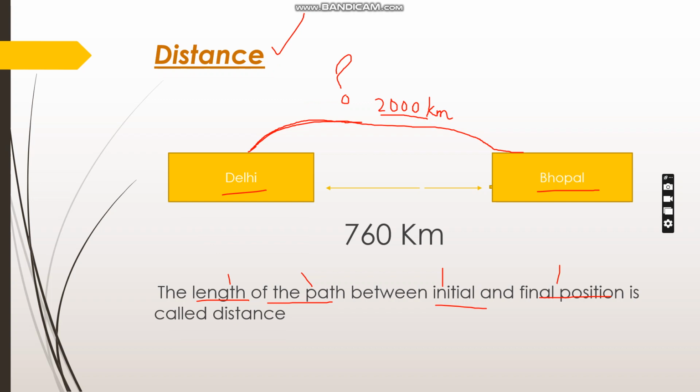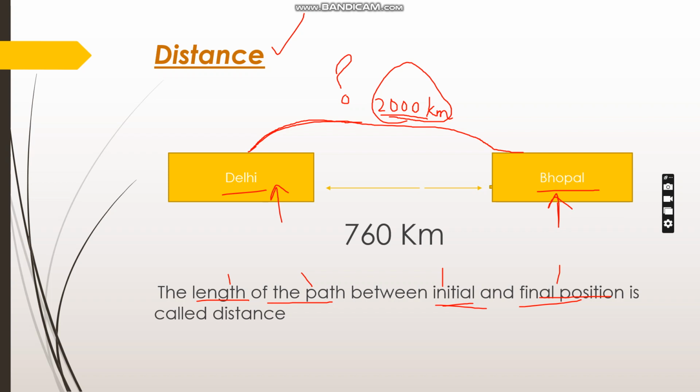But why will you say it? You will say it because distance is the length of the path. So the highway was the path between Delhi and Bhopal and 2000 kilometer is its length. And we have studied that distance is the length of the path. But what is the meaning of this initial and final position? So initial position means where we have started and final position means where we have ended.